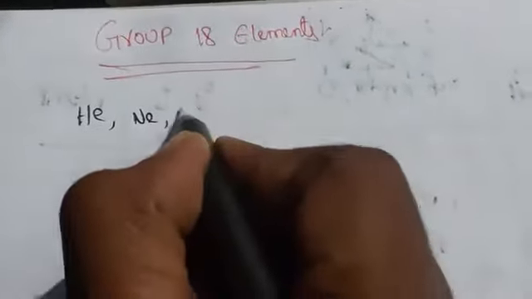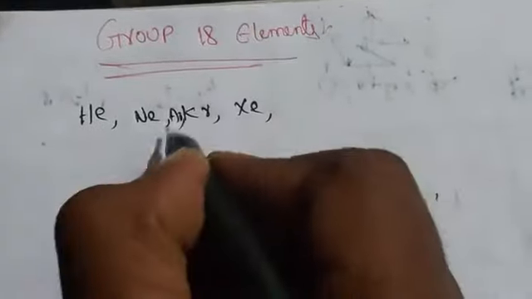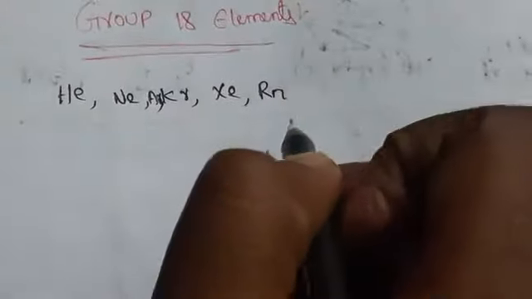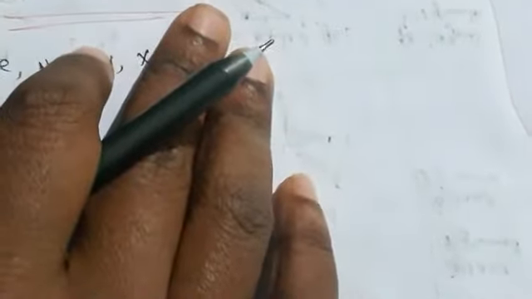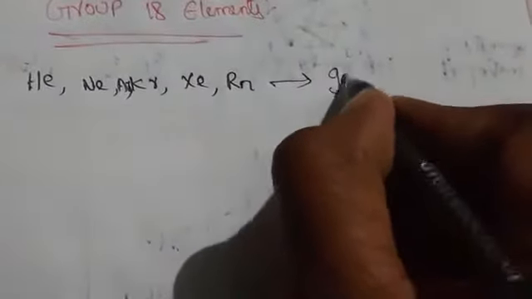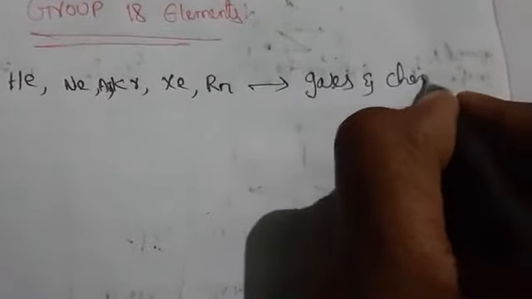So what are the elements in this group? We have helium, neon, argon, krypton, xenon and radon. These are the group 18 elements. All of these are gases, and also chemically unreactive molecules, we can say.